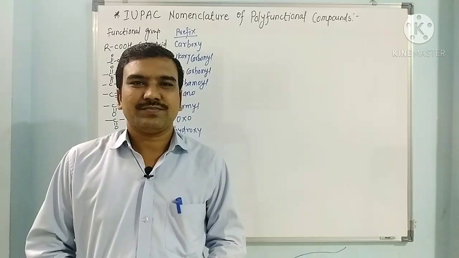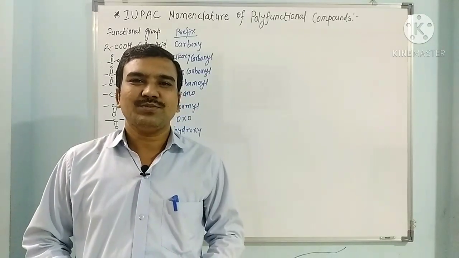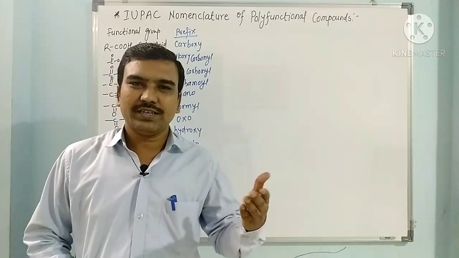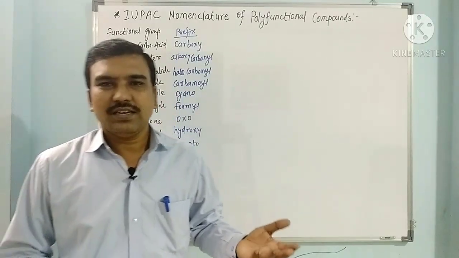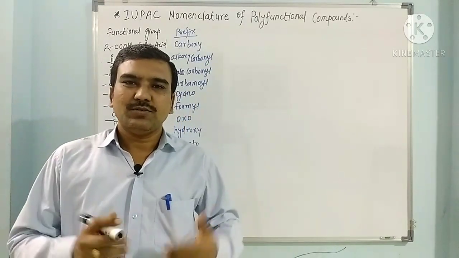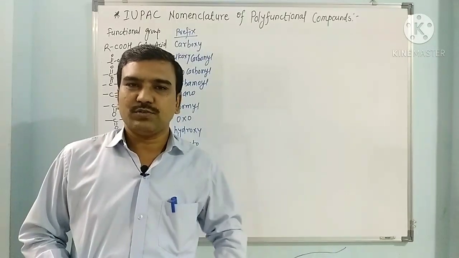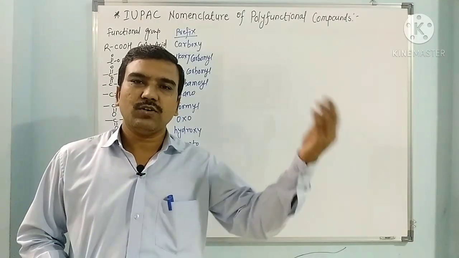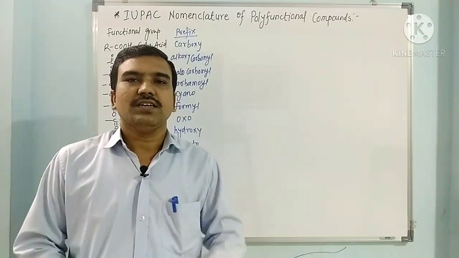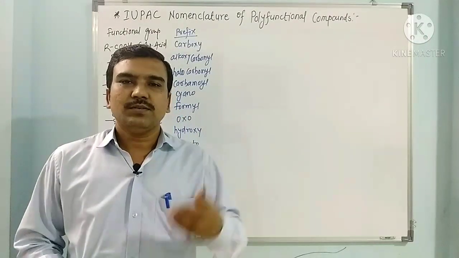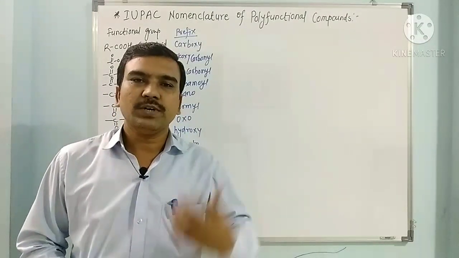Hello friends. In the earlier videos we have seen IUPAC nomenclature of alkanes, alkenes, alkynes and various functional groups. Now today we have to discuss IUPAC nomenclature of polyfunctional compounds, bifunctional, trifunctional or polyfunctional compounds. That means a single organic compound contains two or more than two functional groups.